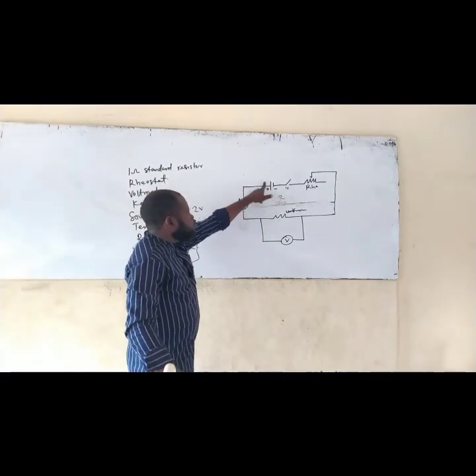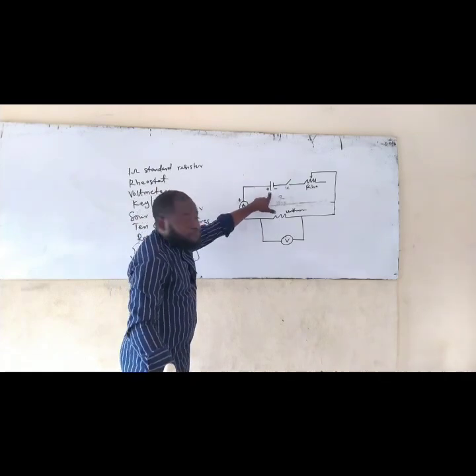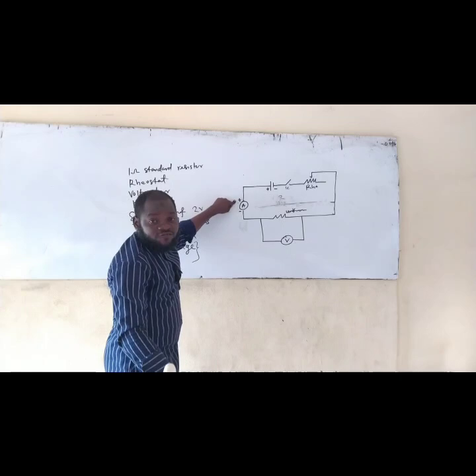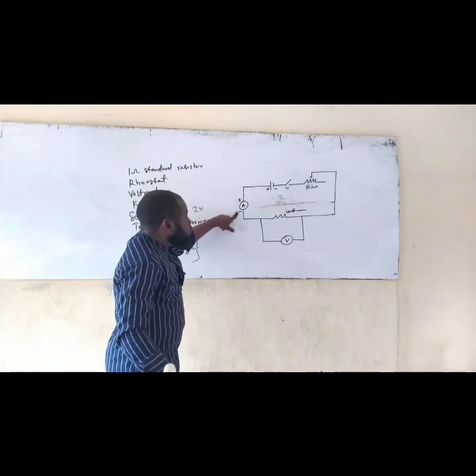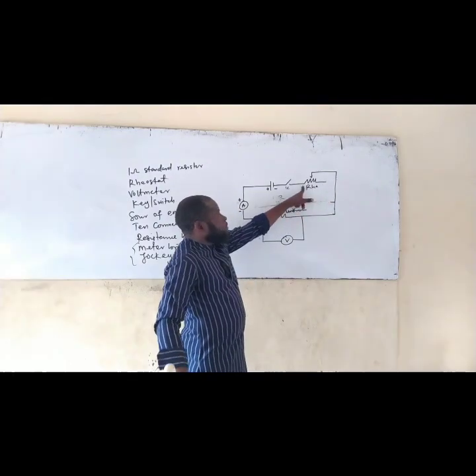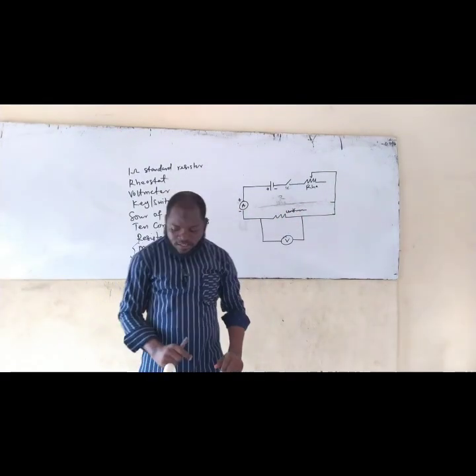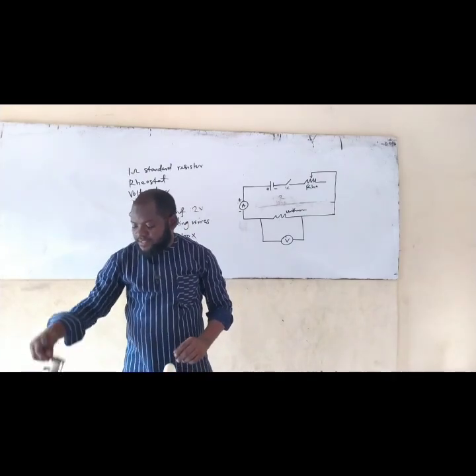Make sure that you trace all these lines. All these lines are wire. The positive pole of the battery goes to the positive pole of the ammeter. The negative pole of the ammeter comes down to the rheostat. And the other end of the rheostat goes to the key. The other end of the key, so that for those of us who don't know rheostats,